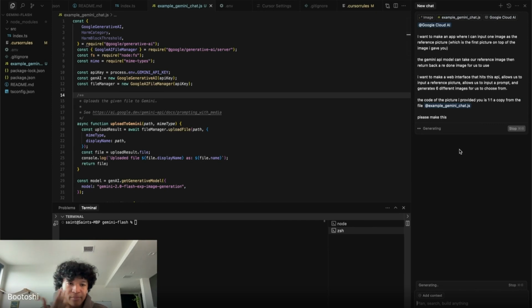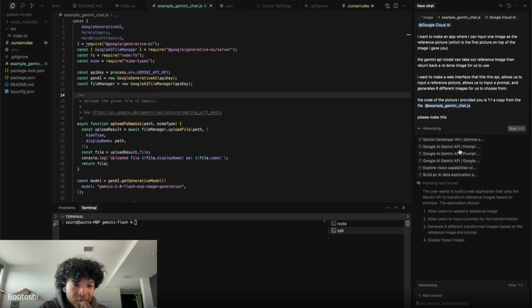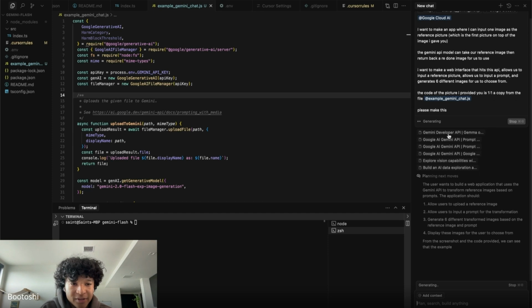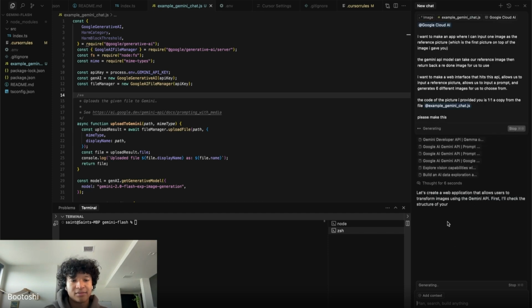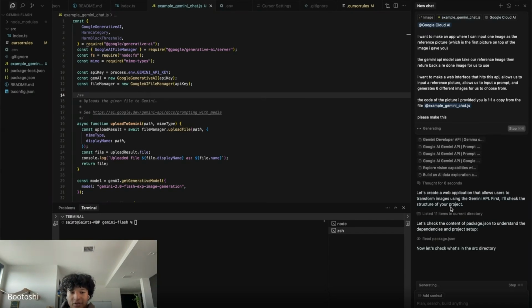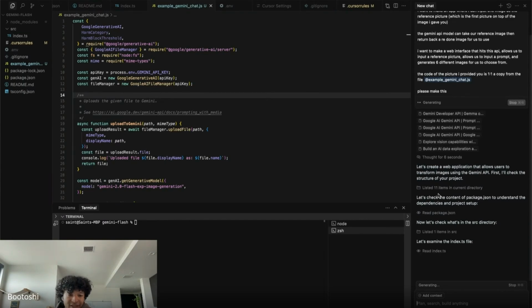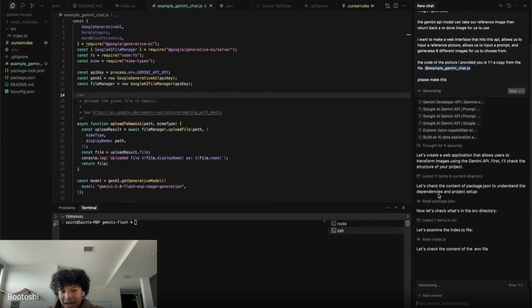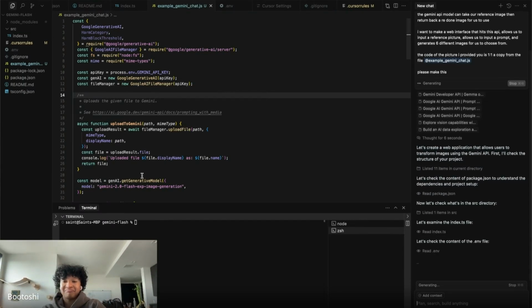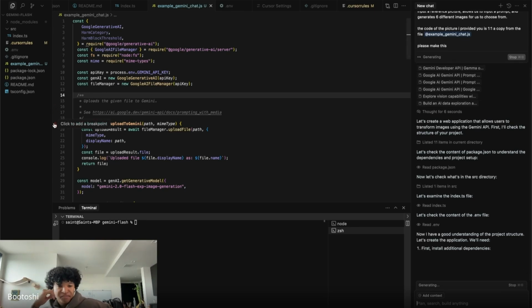So this is pretty much an example of coding and iterating, and you can see it opens up docs. It's going to create a web application that allows users to transform images using the Gemini API. First, I'll check the structure of the project. It checks the contents of my package, checks what's in the SRC, and it's just going to autonomously do what I asked it to do.